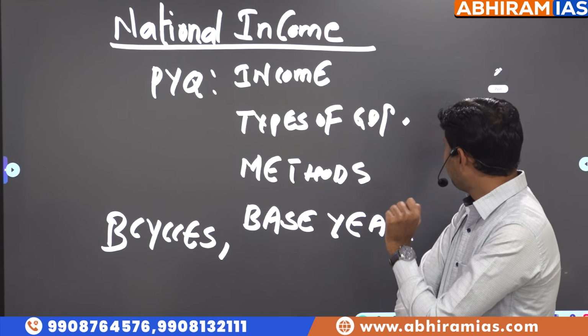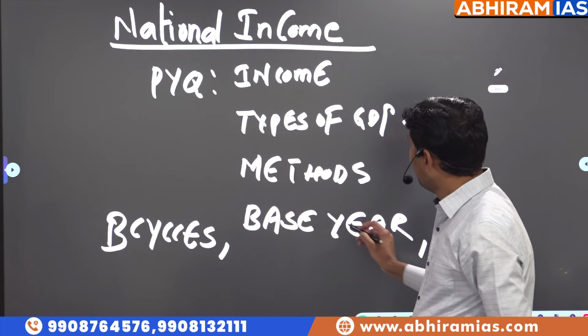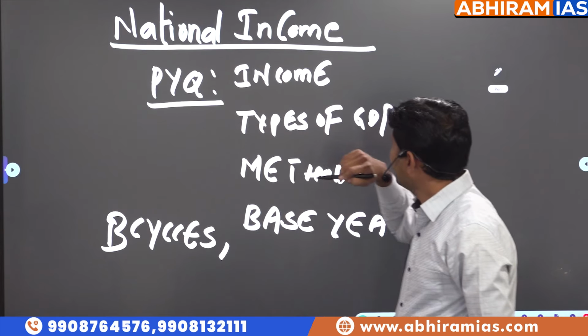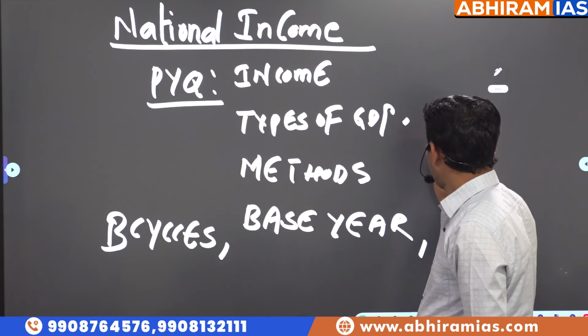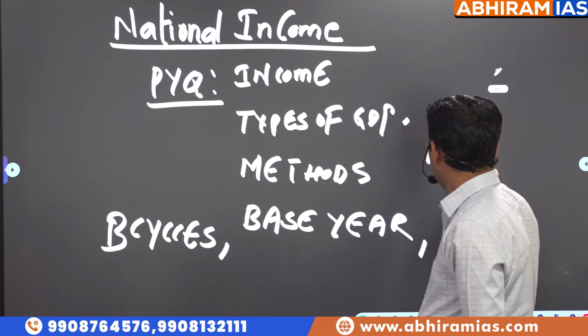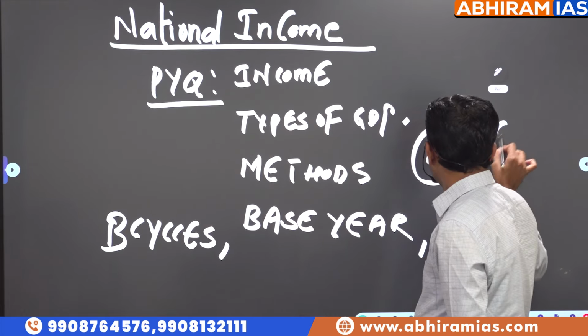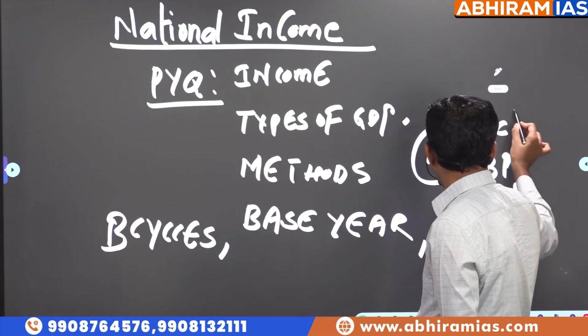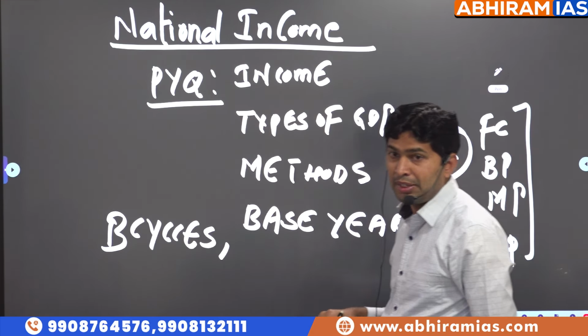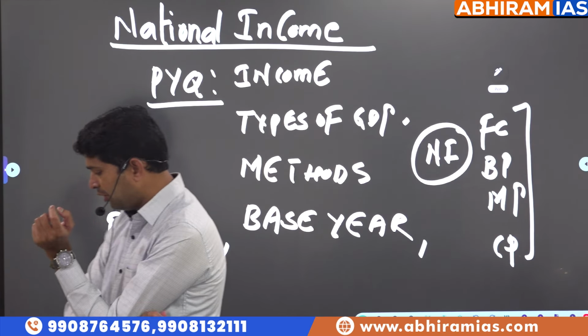Then there are some areas where traps exist in the national income chapter: factor cost, basic price, market price, constant price. Clarity is required on these measurements.